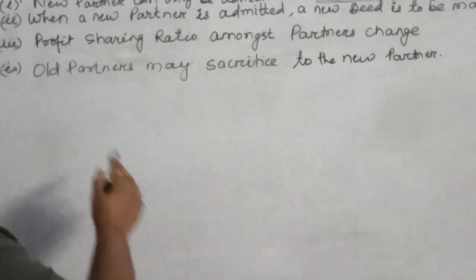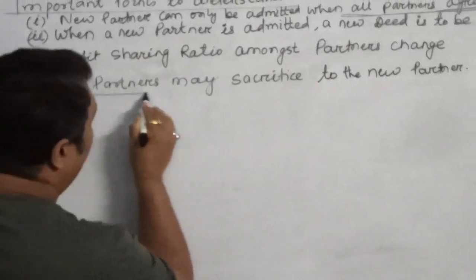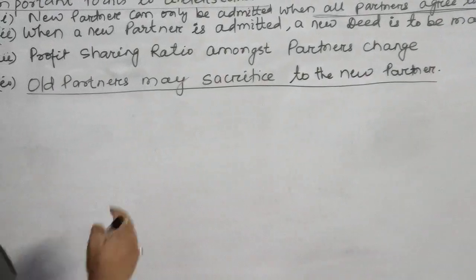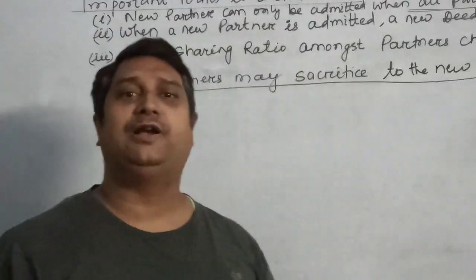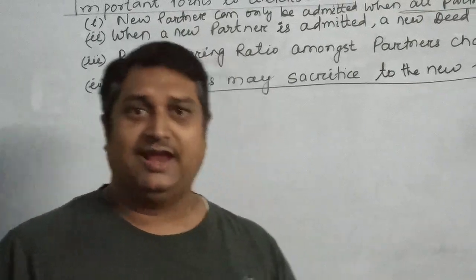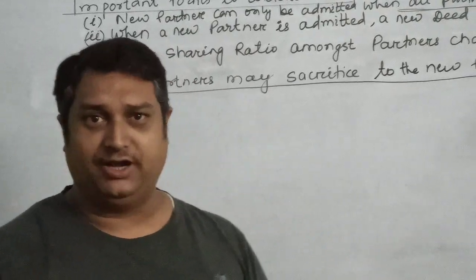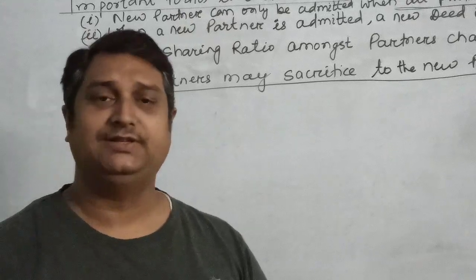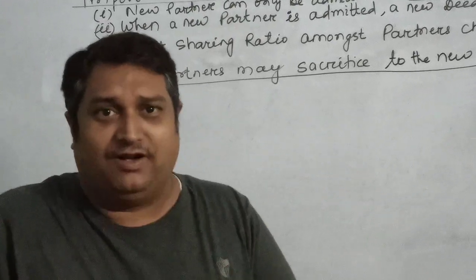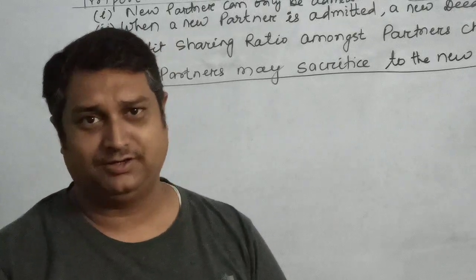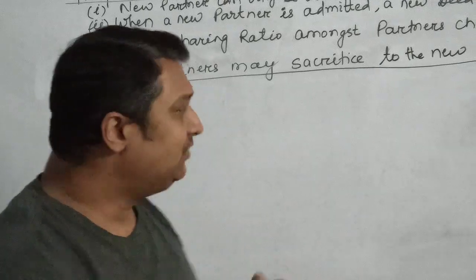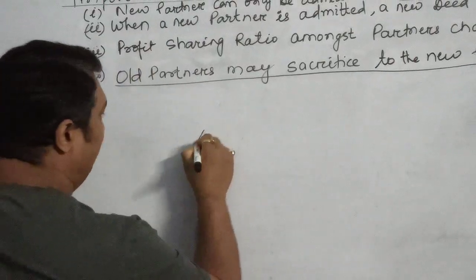The next thing which will happen is that the old partners may sacrifice for the new partner. Obviously, this is the most important part of the chapter on admission. When a new partner is admitted, the old partners will have to give a certain part of their profit to the newly arriving partner. Let us try to understand this with the help of an example.